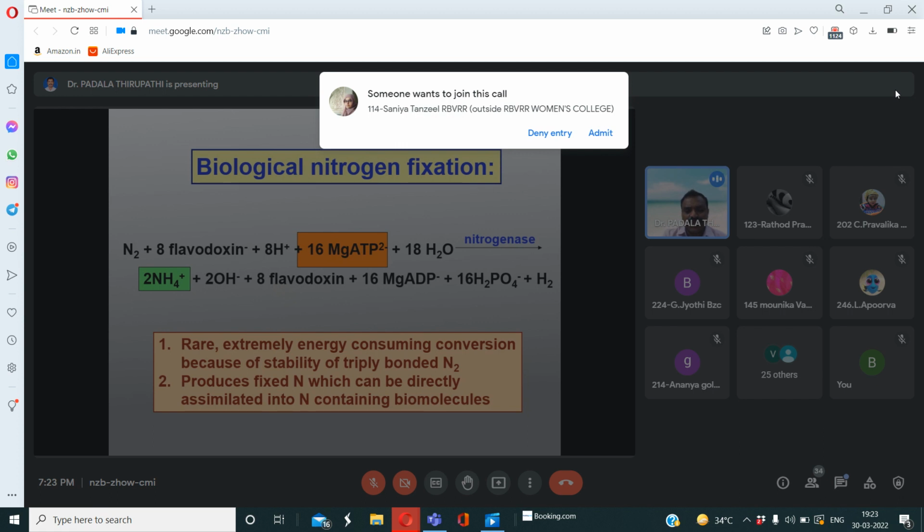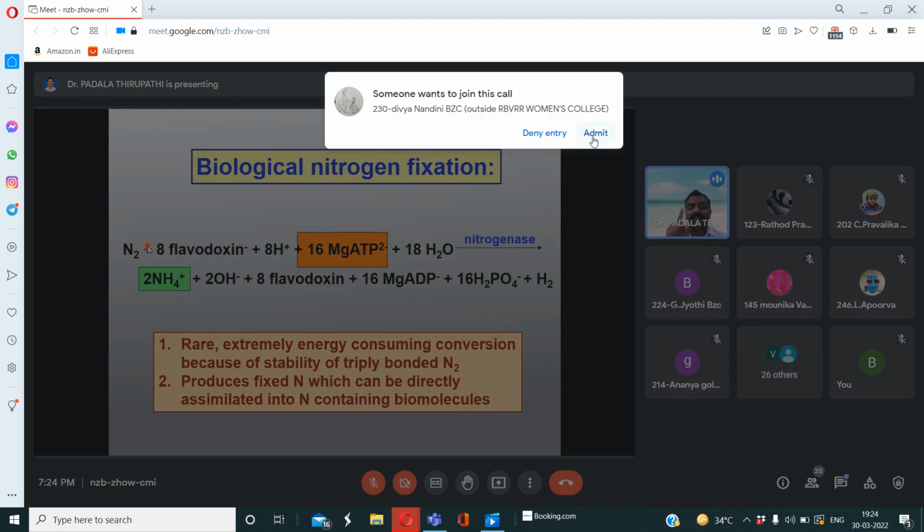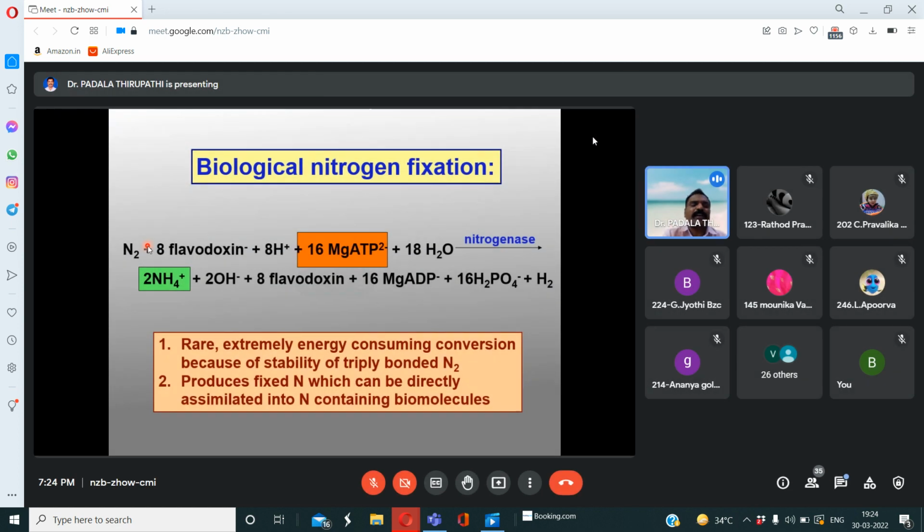I'm unable to write here. So in this process, between the two nitrogen atoms, a triple bond is present. These triple bonds are broken down by this nitrogenase enzyme. So in this process, 16 ATPs are required. How many ATPs are required? 16 ATPs are required for this energy consuming process.